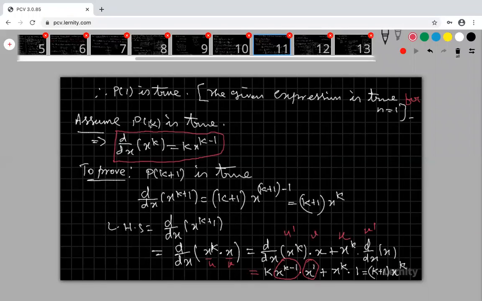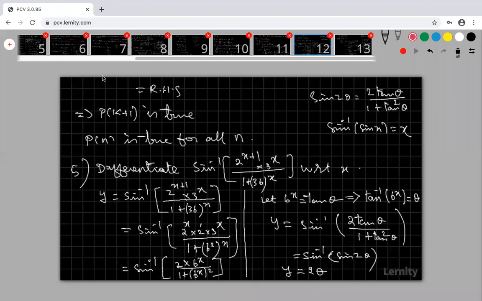Now you can assume that the same result is true for k. In place of n, you take k. Then we have to prove P of k plus 1 is true. That means in place of n, you just substitute k plus 1, so x power k plus 1 minus 1, that is x power k. I am taking the left hand side and proving the right hand side. So my P of k plus 1 is also true. Since P of k plus 1 is true, the result is true for every n.